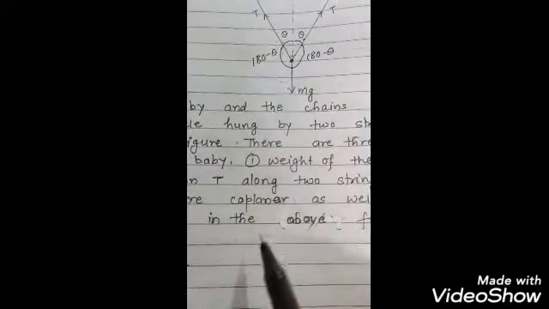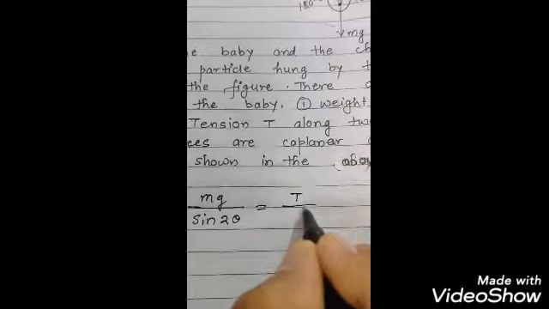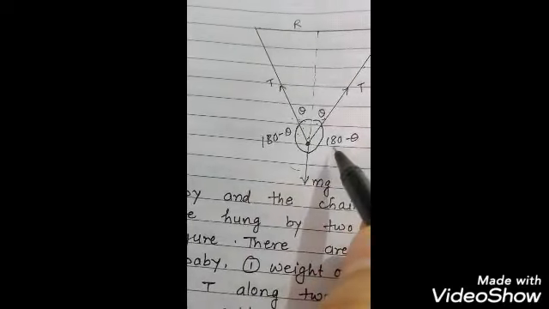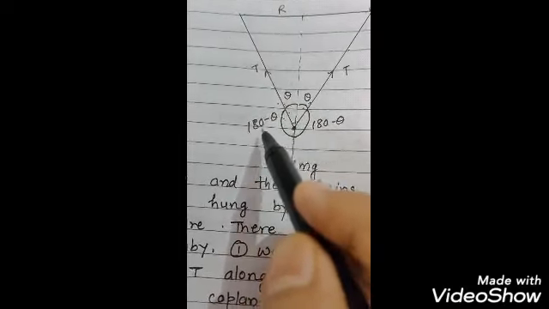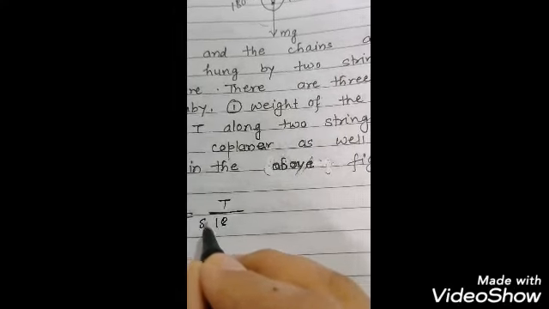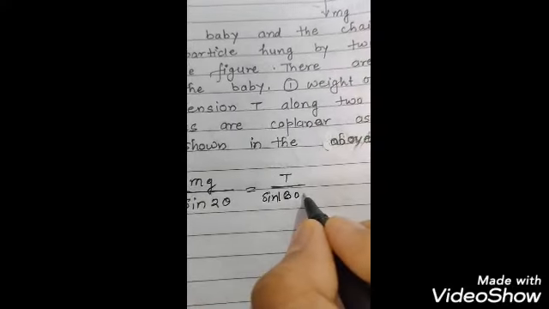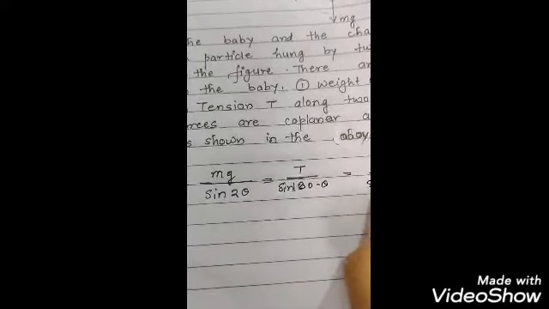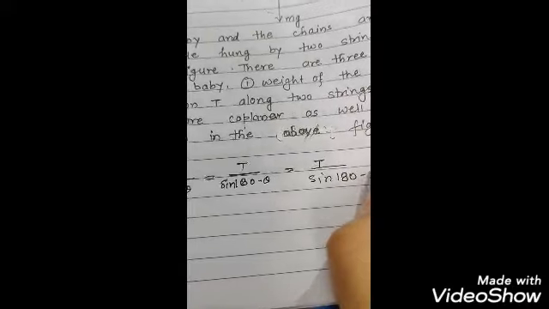Now another force here is T. If I am taking this T, the angle is 180 minus theta, and for this T also 180 minus theta. So I can write T upon sine of 180 minus theta.